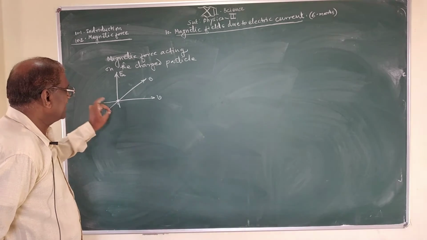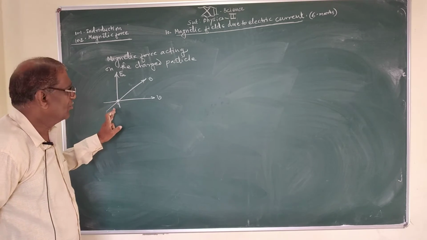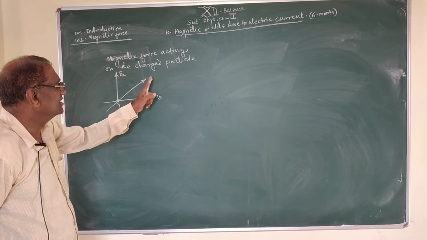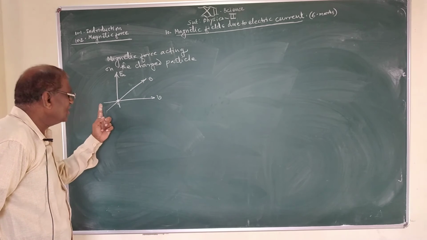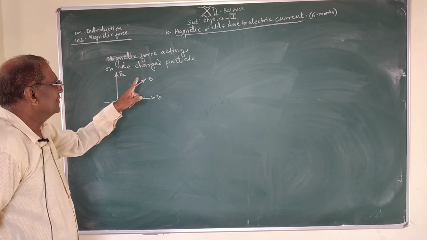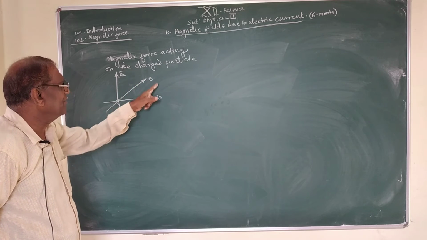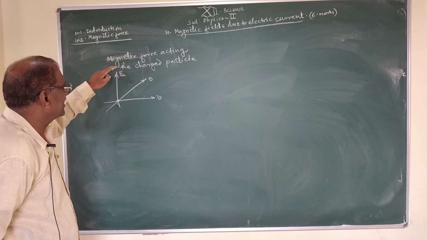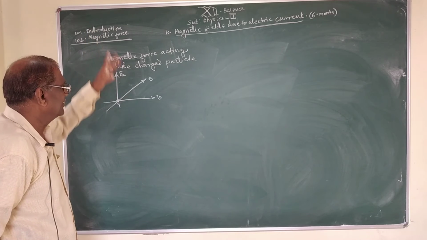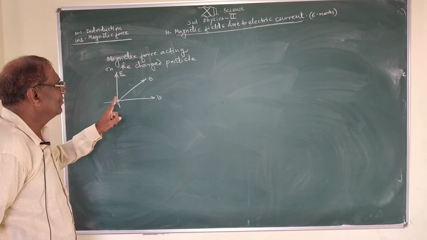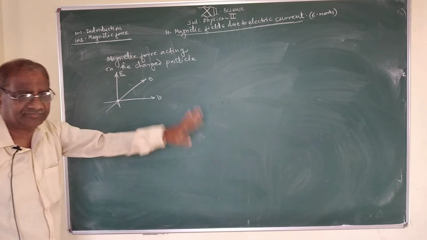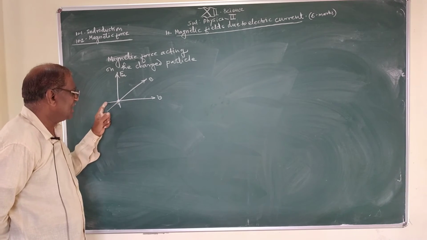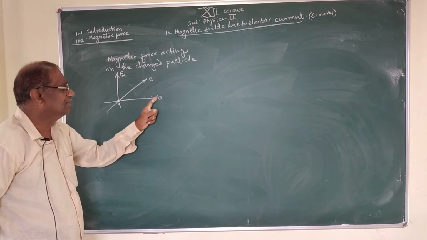When the charged particle having charge q is moving with velocity v through a magnetic field of induction B, due to the motion of the charged particle in the uniform magnetic field B, a force is acting on the charged particle in a direction perpendicular to the plane formed by v and B. This is a charge q moving with velocity v.